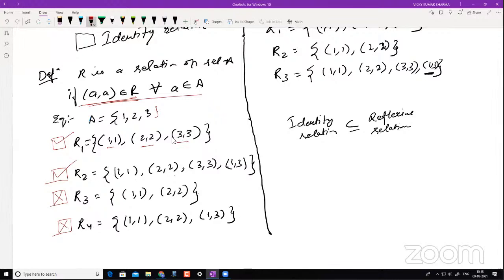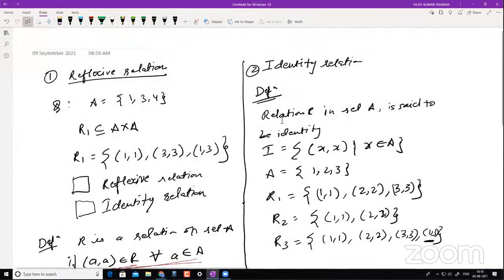If there are up to n elements, I have to make sure that (n, n), the last element, is there. And apart from that, I can even have other elements as well. That is what it says, because there is no restriction on other elements. That's all we have to understand from it.